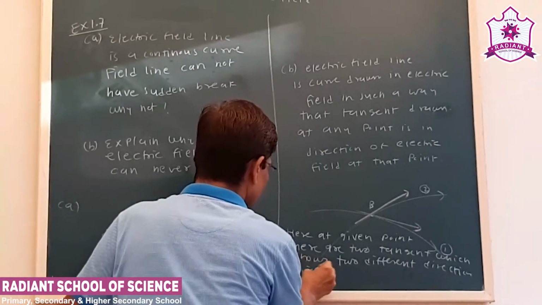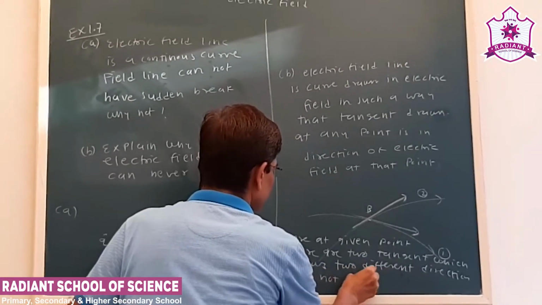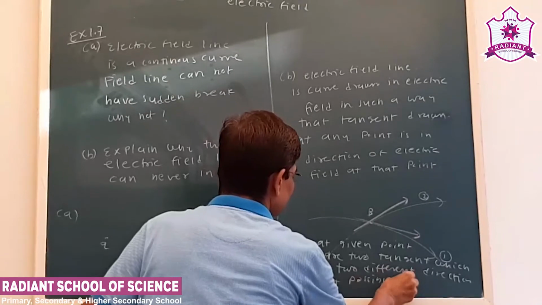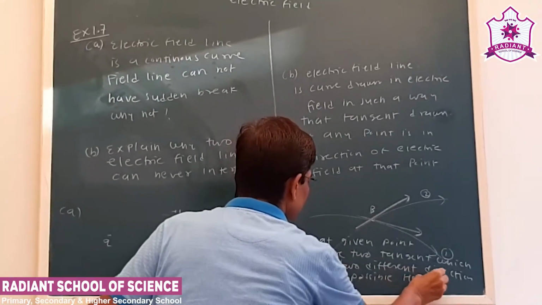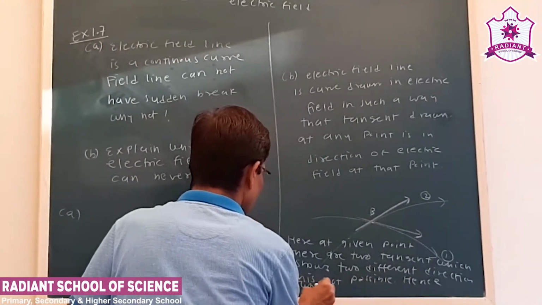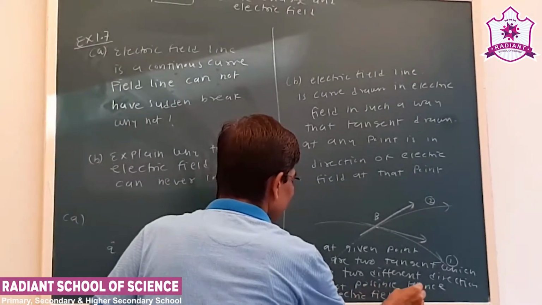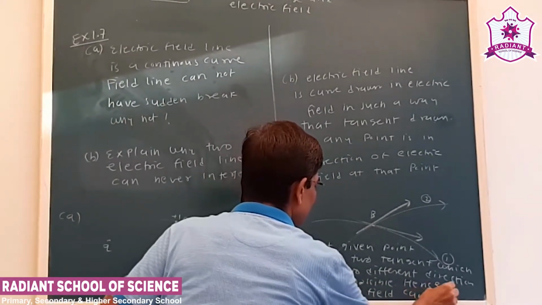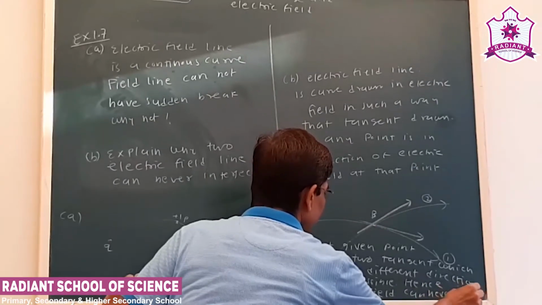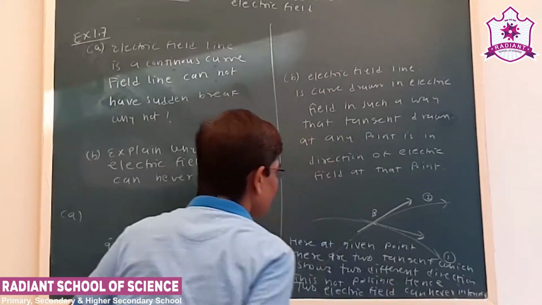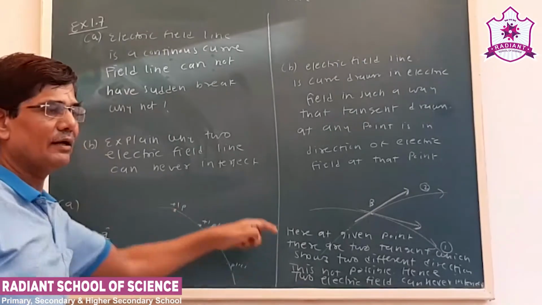This is not possible, hence two electric field lines can never intersect. Okay, this is how we can write answer of part A and B.